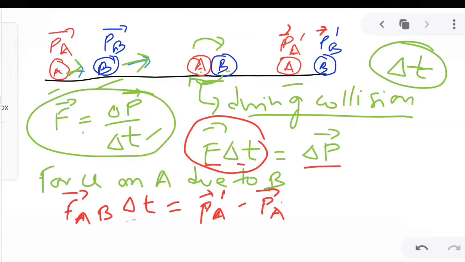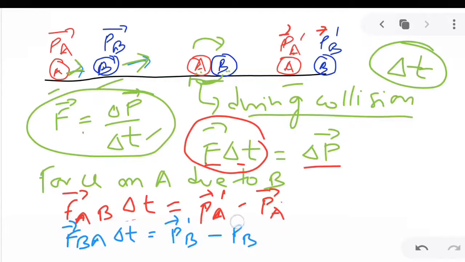Similarly, for B, the force on B due to A is FBA. FBA delta T is equal to the change in momentum of B, the final momentum PB dash minus the initial momentum PB.